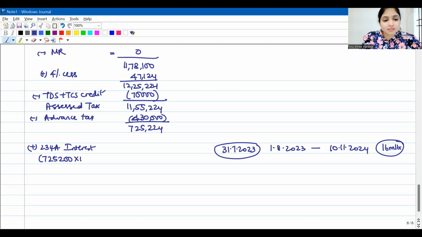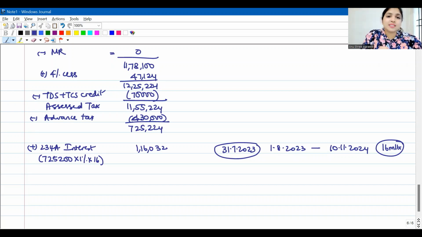What is the interest rate? 1% per month. How many months is this going to be? 16 months. Even a part of the month, November being only 10 days, I will count as a full month. So how much is this going to be? This is going to be 1,16,032, the 234A interest.